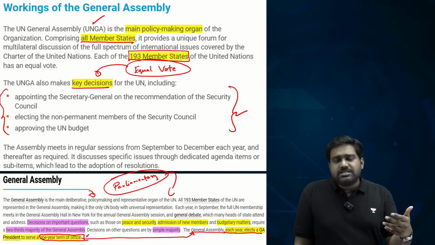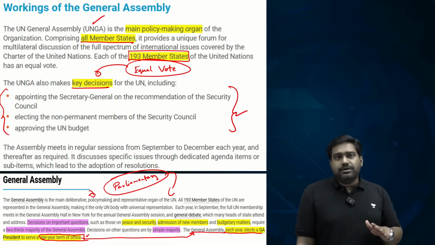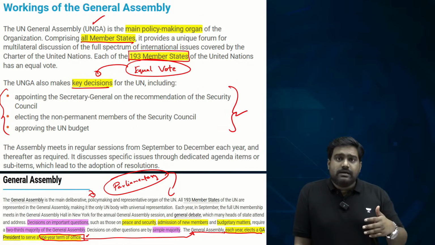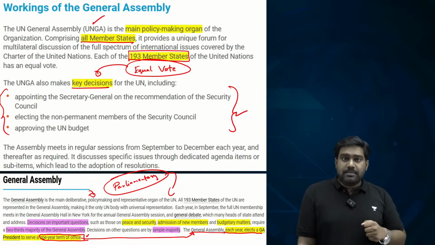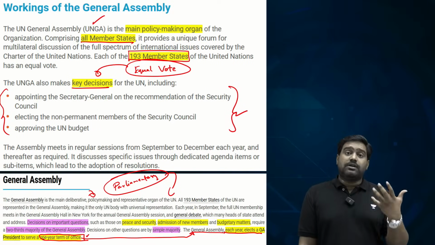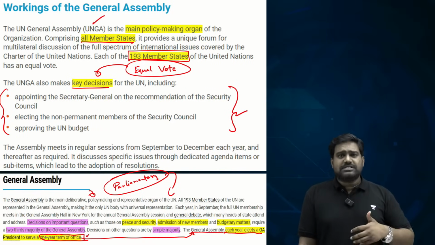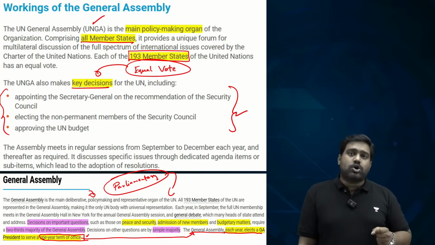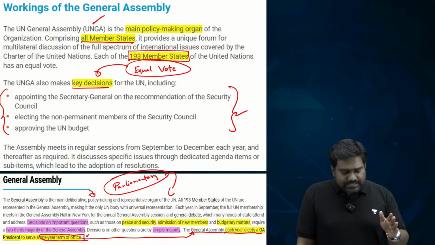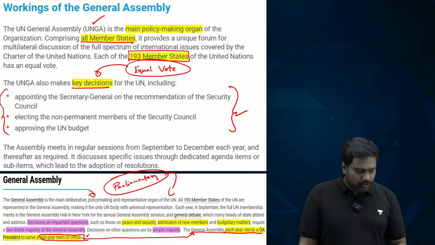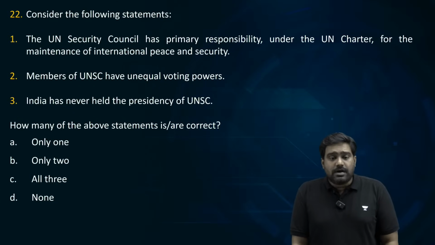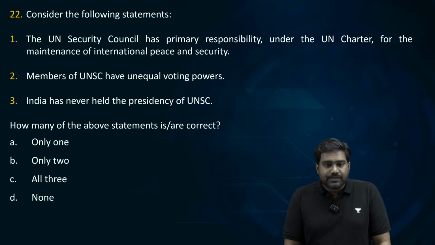For simple decisions, a simple majority is sufficient, but for major decisions like including a new UN member or, let's say, for reforms of the UN, for such big decisions, special majority would be necessary. So these are some important points that you should be familiar with regard to the UN General Assembly.